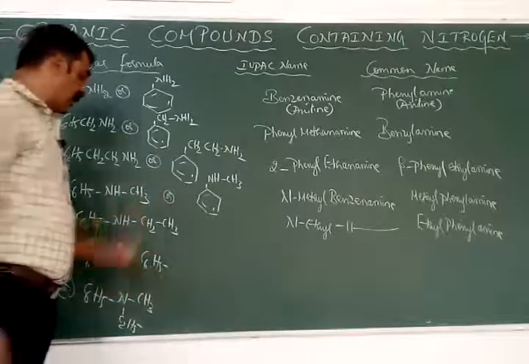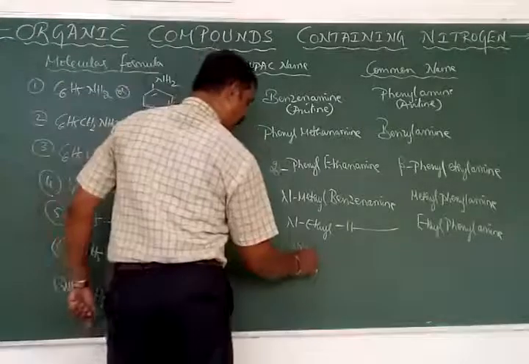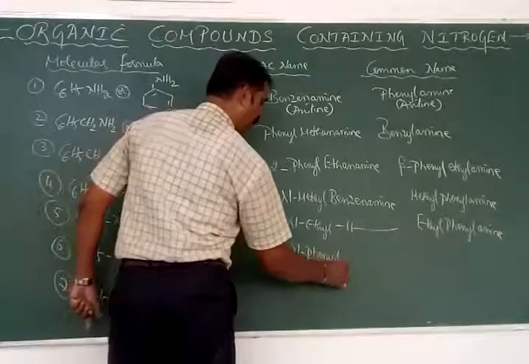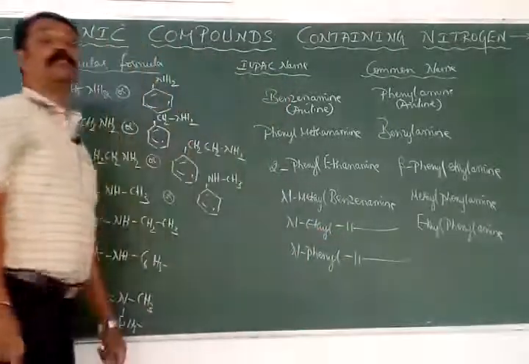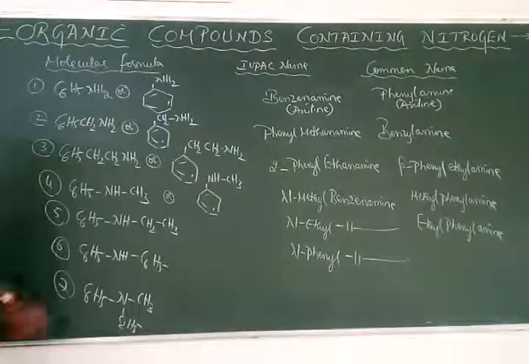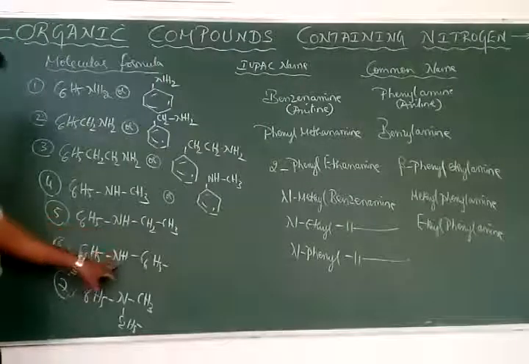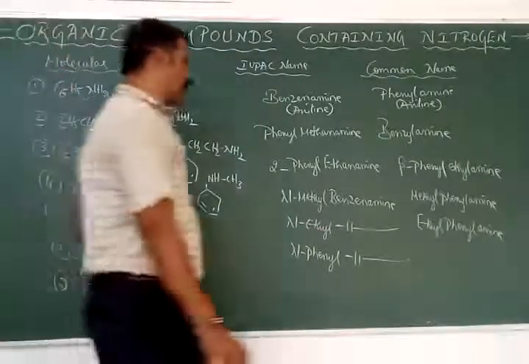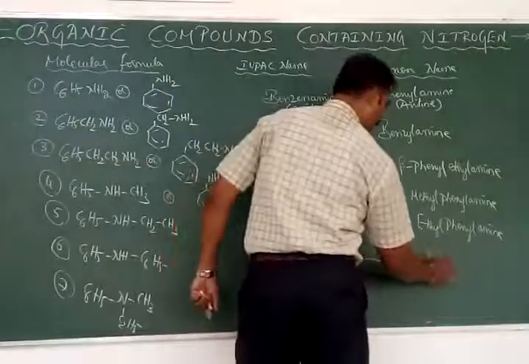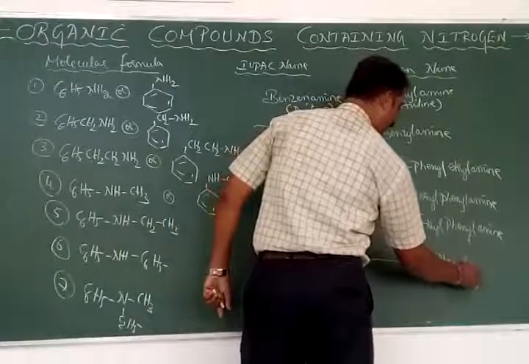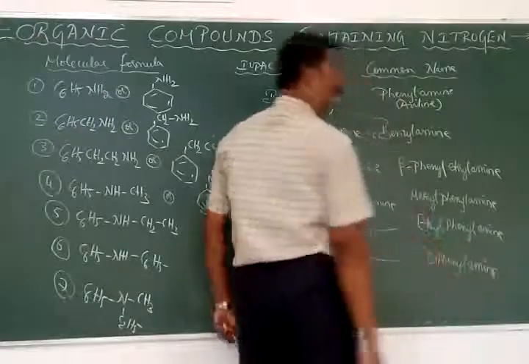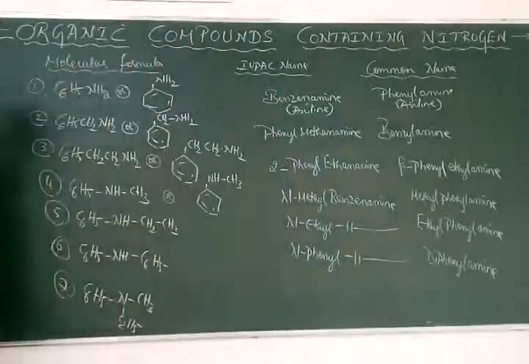Then here, this is benzenamine and this is the phenyl group. Where is it attached? To the nitrogen atom. Hence, it is called N-phenyl. Aniline is also called as what? Benzenamine. And here, an example for a simple one, both are phenyl groups, therefore it is called diphenylamine. Okay. Next, we will have the tertiary amines.